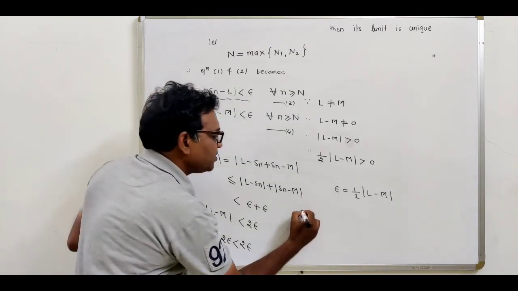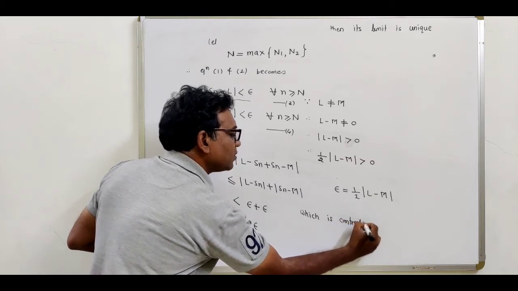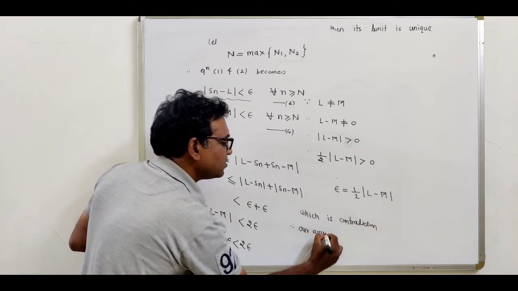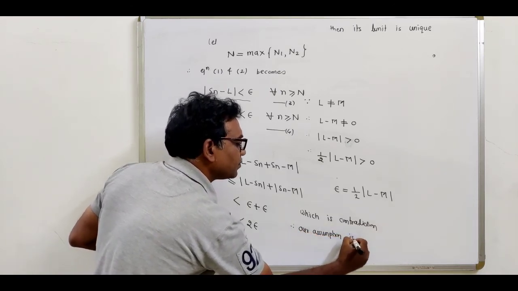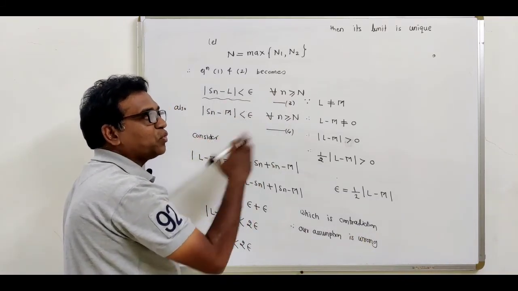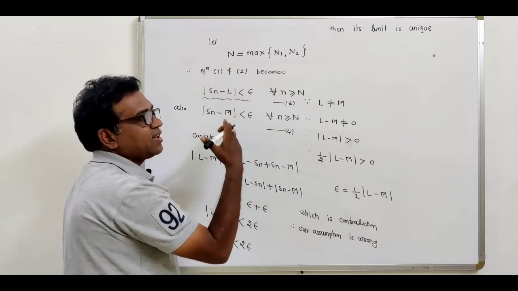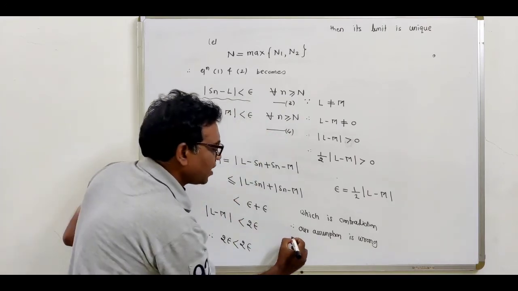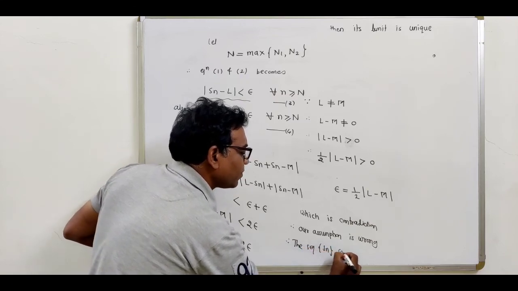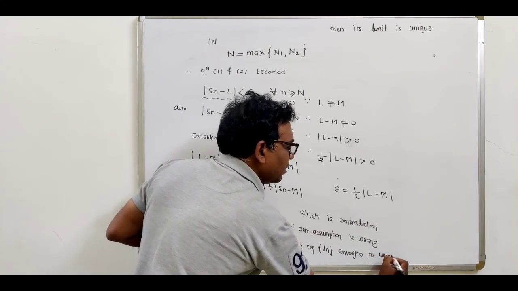So this is a contradiction, which means our assumption is wrong. Which assumption? That the sequence Sn converges to two different limits. That assumption is wrong. So what is the correct assumption? The sequence Sn converges to a unique limit. Therefore, the sequence Sn converges to a unique limit.